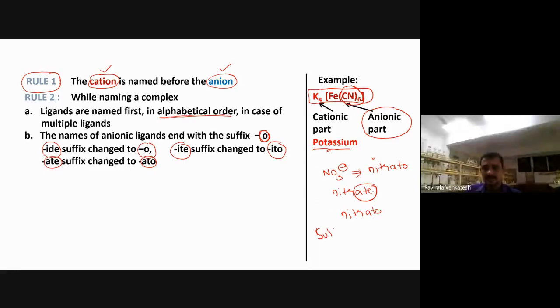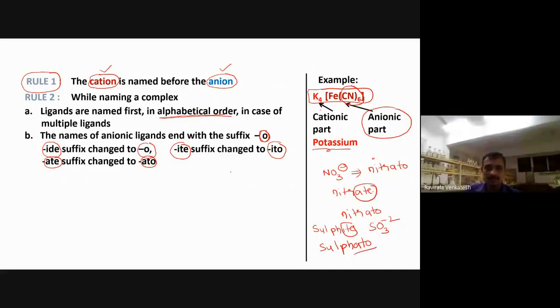For example, sulfite. Sulfite means SO3 minus 2. Now, it will convert into what? Ito. Sulfito, I have to call this one. Sulfate: in this way, it becomes ato.